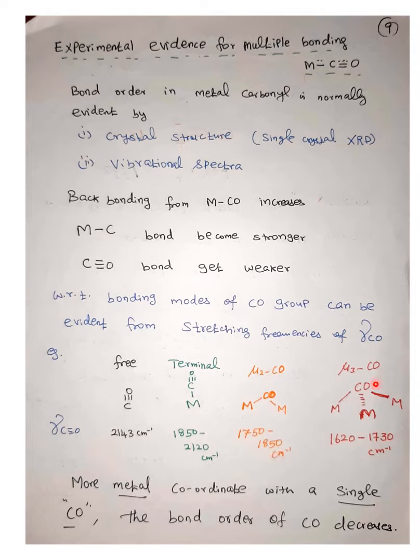When one carbonyl is connected to three metal centers, the carbonyl bond order becomes more of double bond character, because of the more back donation of electrons from the different metal centers. This results in a vibrational band observed at 1620 to 1730 centimeter inverse. So the more metals coordinate to a single carbonyl, the more the carbonyl bond order decreases.